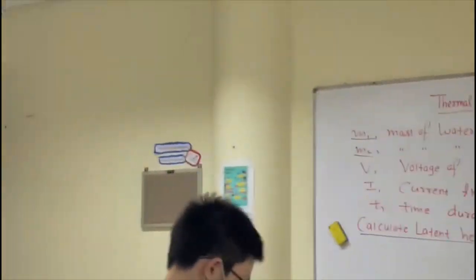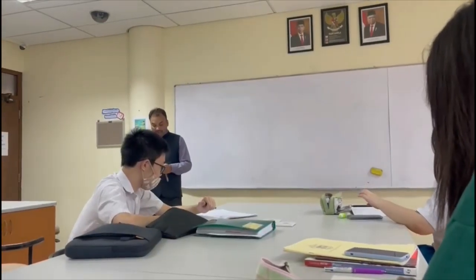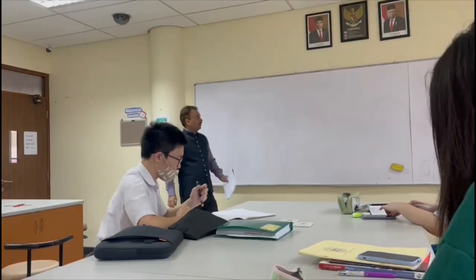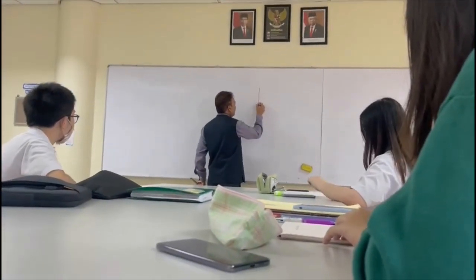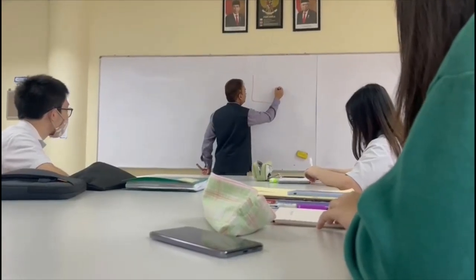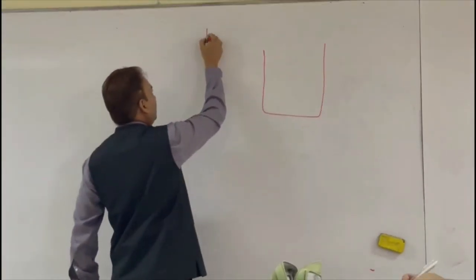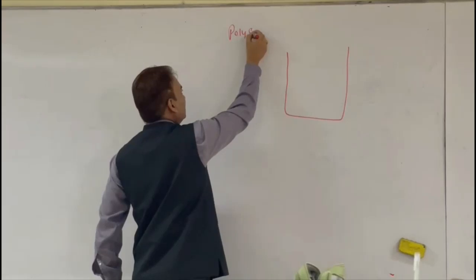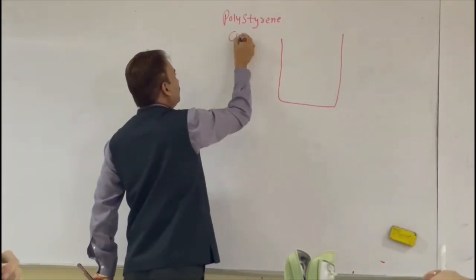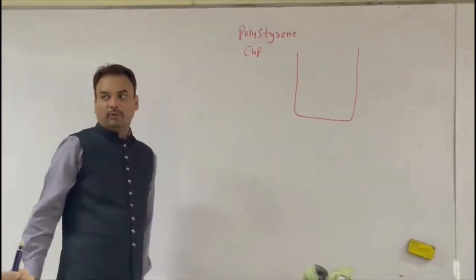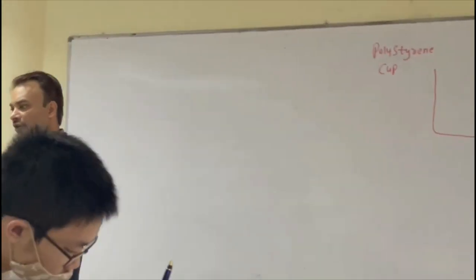Okay, Madhavi. We have a polystyrene cup. Let me make the diagram. This is my polystyrene cup. A polystyrene cup is a type of cup which is a good insulator, right?